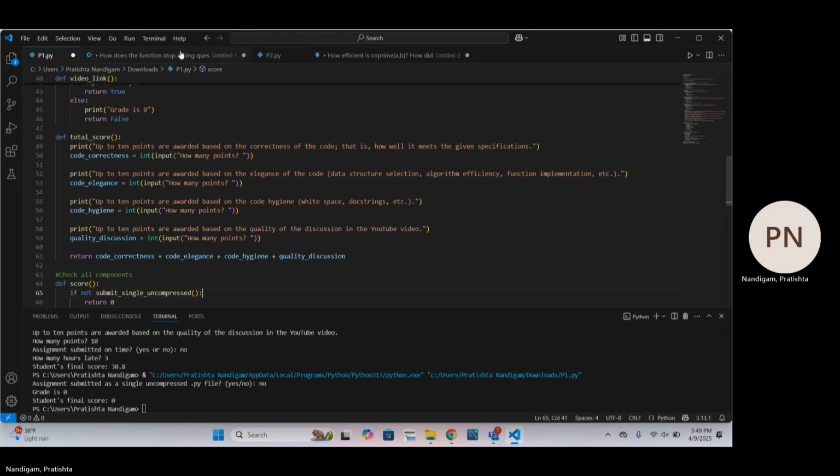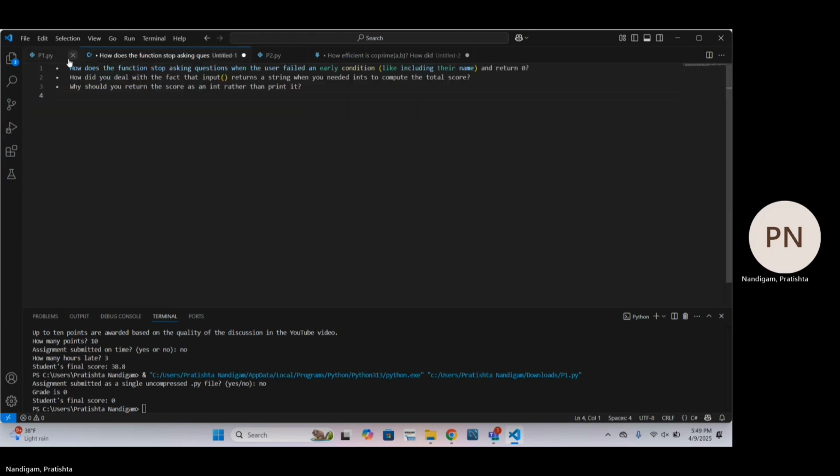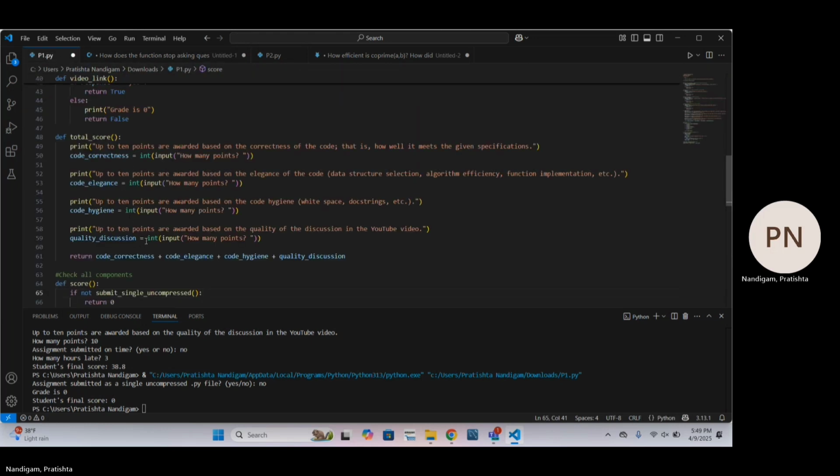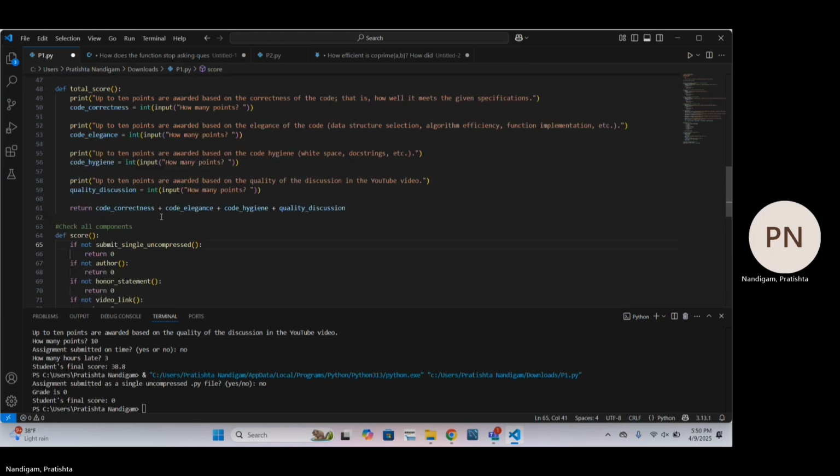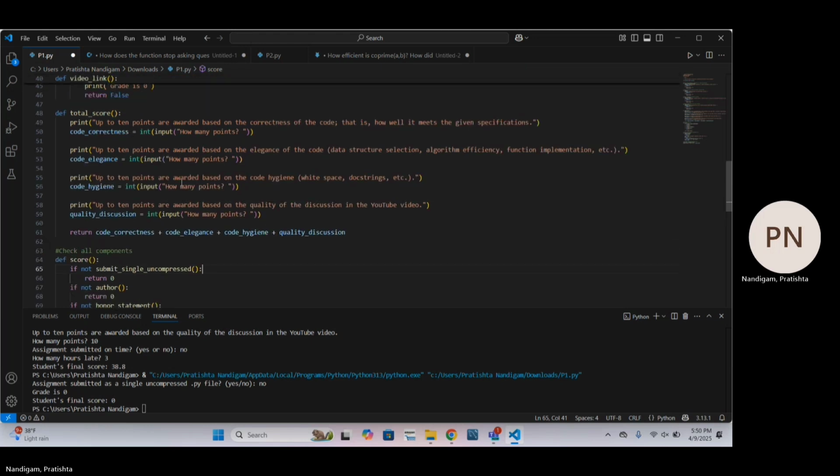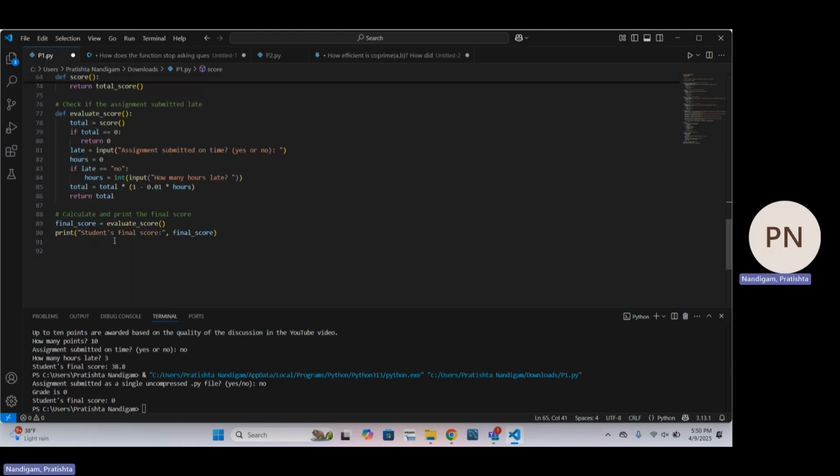Why should you return the score as an int rather than print it? Returning the score as an int allows it to be utilized in further computations. For example, here the evaluate score function returns the score, and it can be used for offsetting in late submissions.